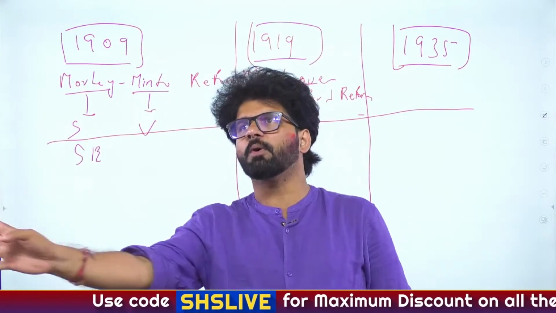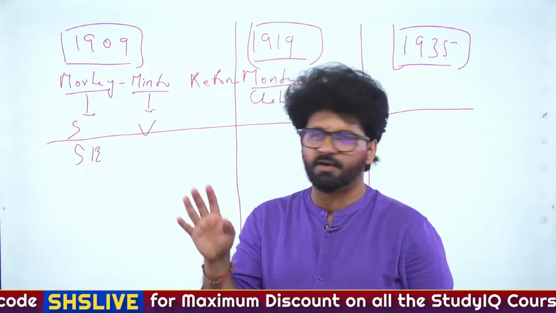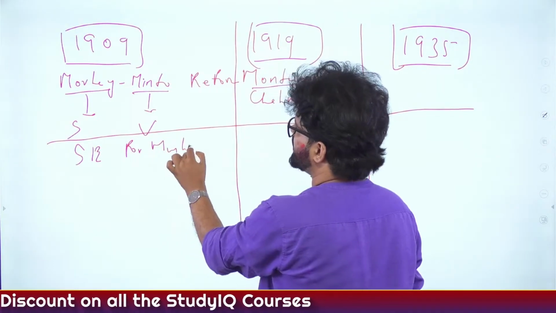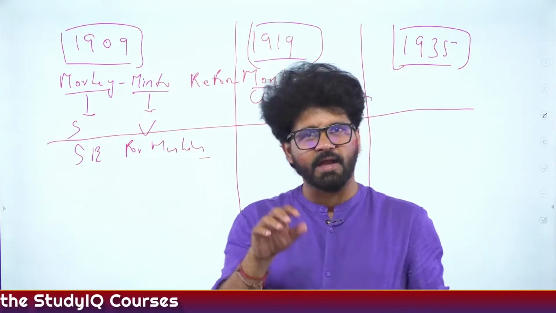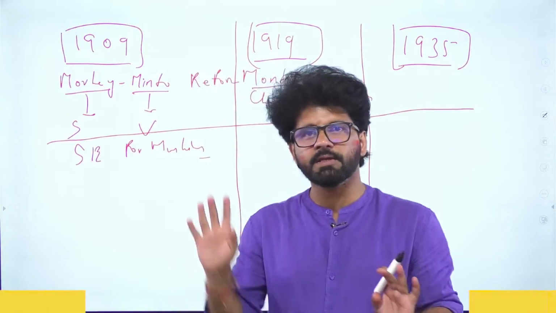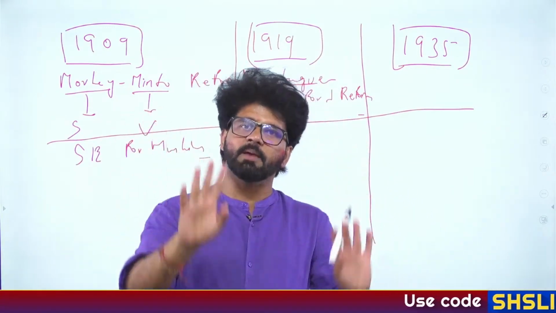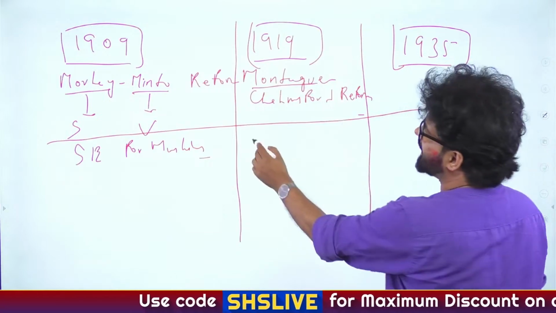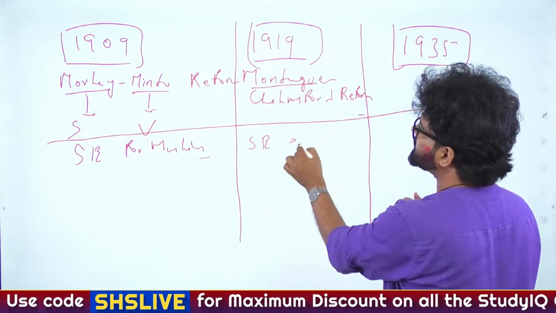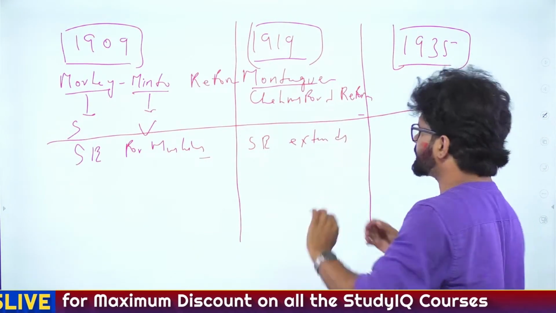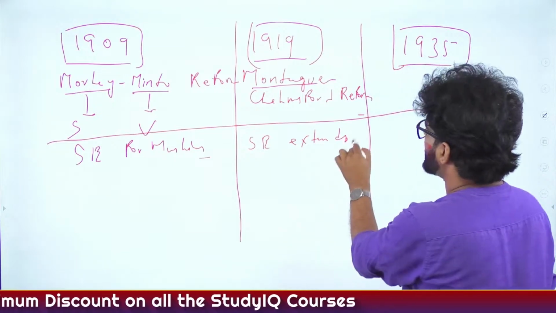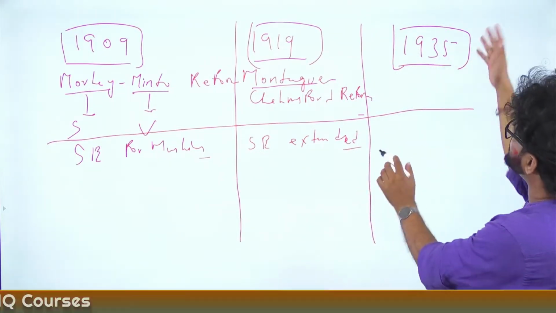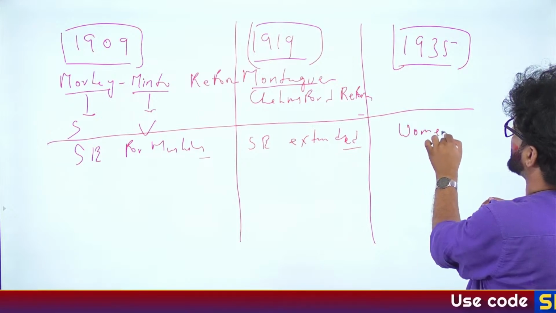But when we talk about separate electorate, let's say seats are reserved for Muslims. So separate electorates for Muslims will be introduced by 1909 Act. In this scenario, a Muslim will be elected from that seat and voting will also be done by Muslims. So this is separate electorate for Muslims. This 1919 Act will extend separate electorates for Anglo-Indians, for Christians and other communities. Then separate electorate will be extended furthermore for women, depressed classes, etc.